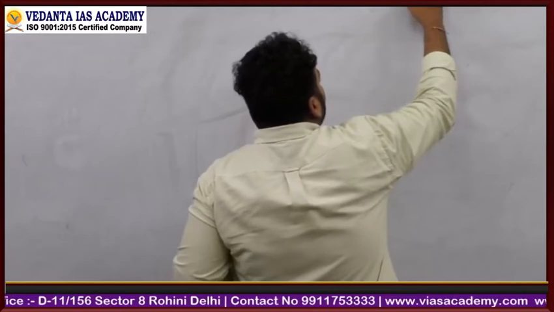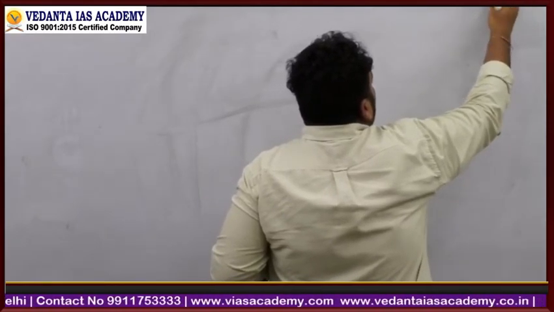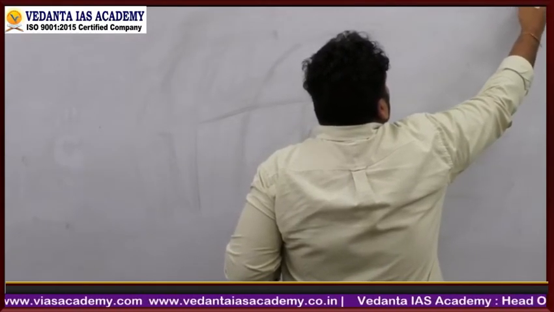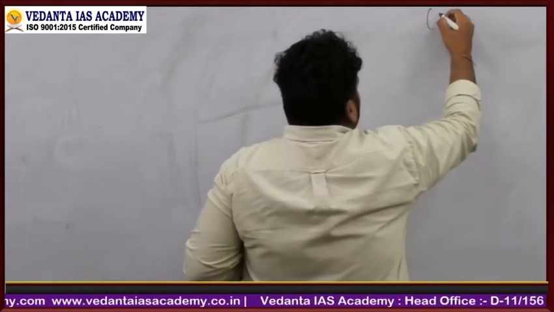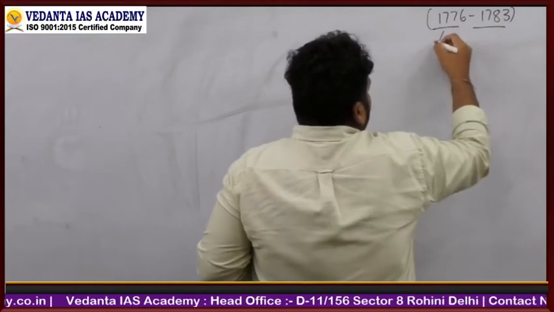The first topic which we need to read for world history is American Revolution, which is 1776 until 1783.